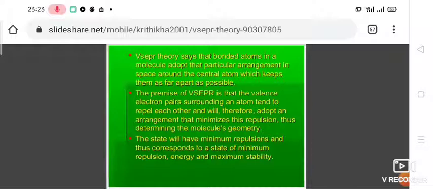The theory was modified in 1957 by Nyholm and Gillespie, who explained the difference between the behavior of a lone pair and that of a bond pair.